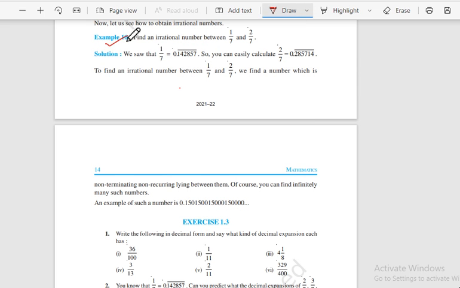So example 10: find an irrational number between 1 by 7 and 2 by 7. What will you do? Let us do it. Even though they have done it here, we should do it by ourselves. 1 by 7 and 2 by 7. You have to find an irrational number between these two numbers. So what you will do, you will expand this into its decimal expansion, and I think I have already done it in the previous video.